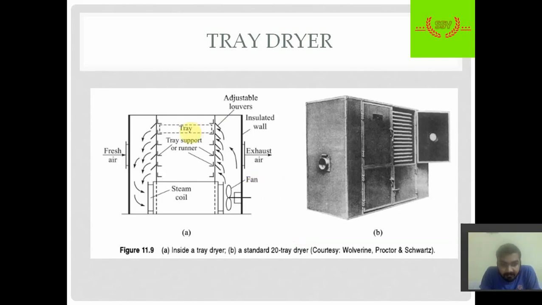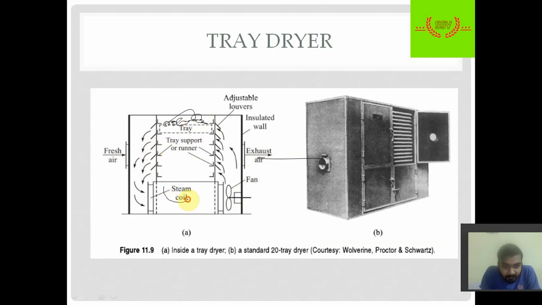These are the different trays that are present. On those trays there is a feed. Suppose this is the top tray; the feed is the wet solid. We pass fresh air inside through the trays and then take it out.